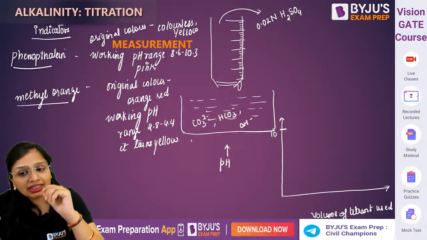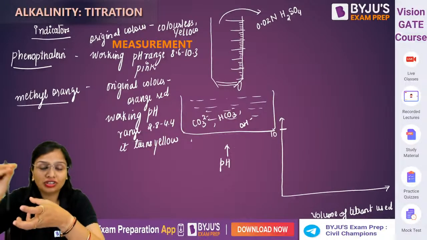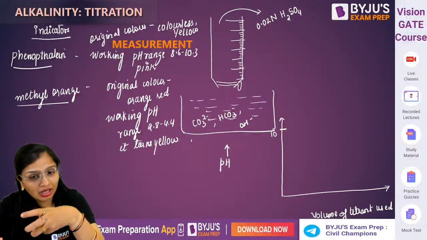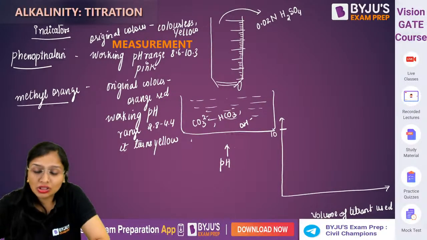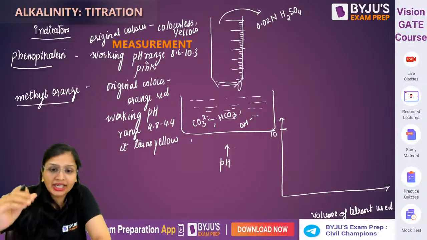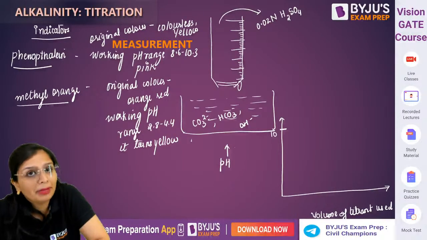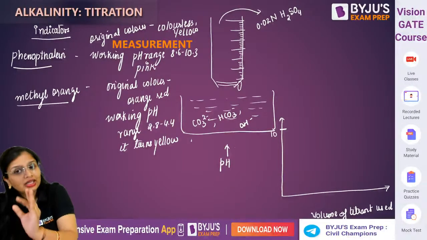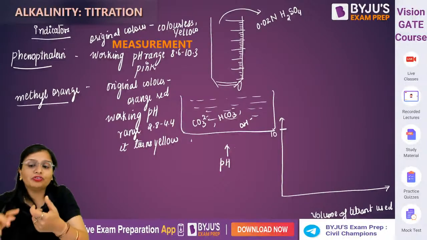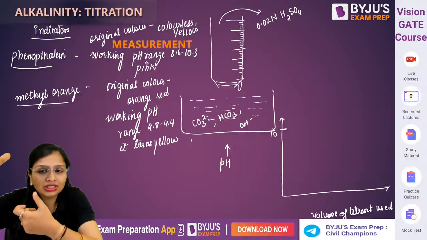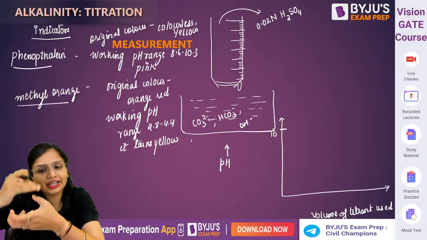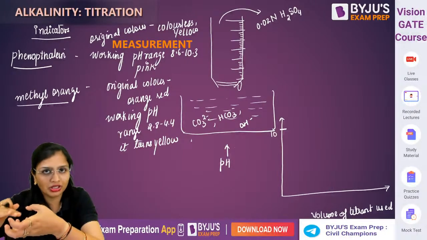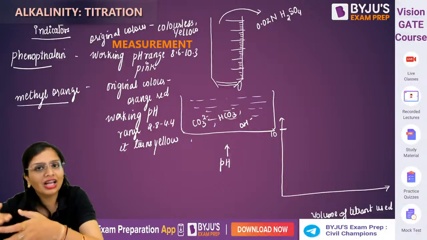Before starting the experiment, we added phenolphthalein. I added phenolphthalein and the pH is 10. That means it is falling in the working pH range. So the moment you add phenolphthalein, the color will become pink. Then you will start the experiment. You will turn on the knob, and this H2SO4 keeps going into the water in which alkalinity is present.